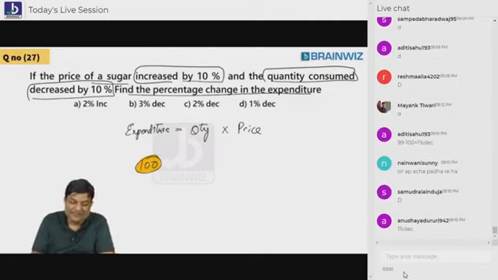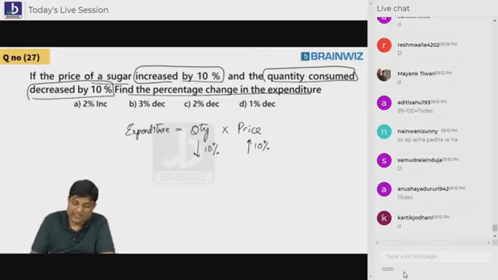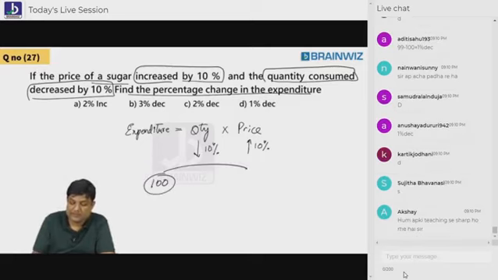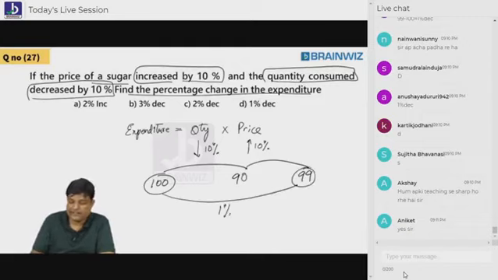Chaliye, now price is increased by 10% and quantity consumed is decreased by 10%. Following, everybody? Let the expenditure be 100, 10% down, 90, oh sorry, not 99, sorry, 90. Again 10% up, 99. So this finally has 1% decrease.